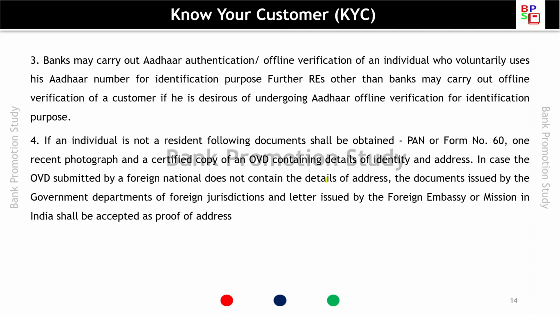If an individual is not a resident, the following documents shall be obtained: PAN or Form 60, one recent photograph, and a certified copy of an officially valid document containing details of identity and address. In case the officially valid document submitted by a foreign national does not contain the details of address, the document issued by the government departments of foreign jurisdiction and letter issued by the foreign embassy or mission in India shall be accepted as the proof of address.